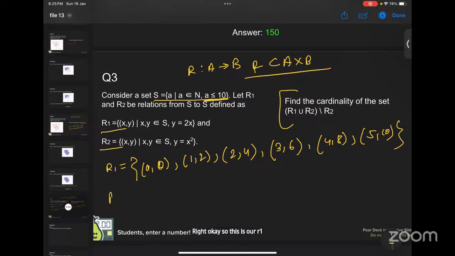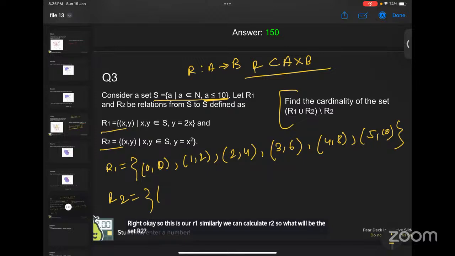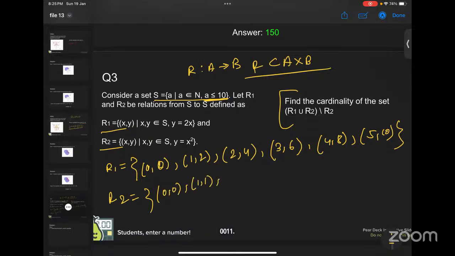Similarly, we can calculate R2. So what will be the set R2? 0, 0, 1, 1, 2, 4, 3, 9. So we cannot move to 4, right? Because we will then get 16, more than 10. Yeah. Okay. So then we have to find this cardinality.